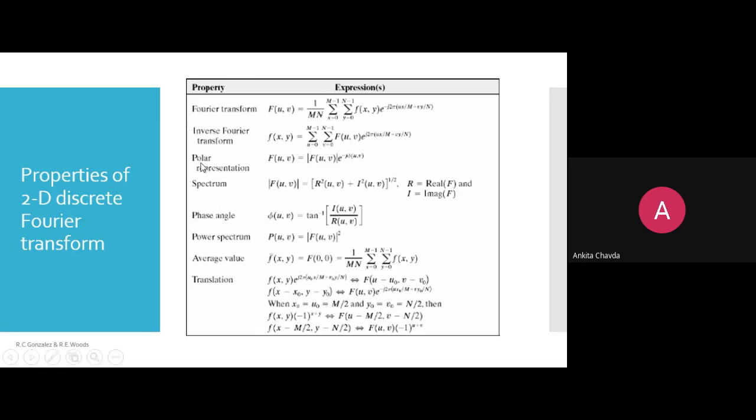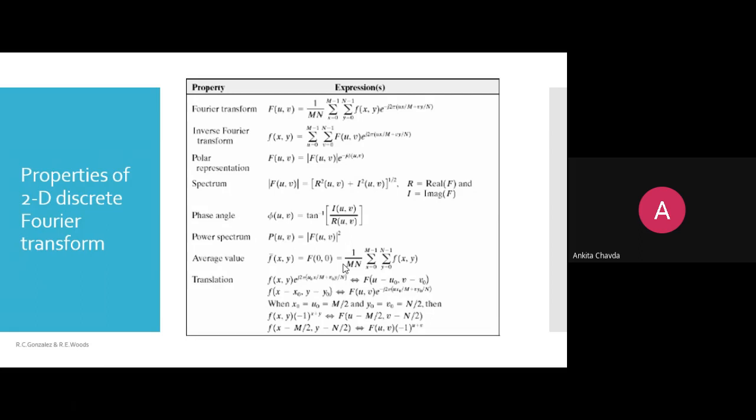So here is the polar representation, then the spectrum again, then the phase angle, then the power spectrum, then the average value. Average value is nothing but the first term in your frequency domain, which you can consider as F(0,0). We will use this somewhere further. This is your very first term in the frequency domain, just like our f(x,y).